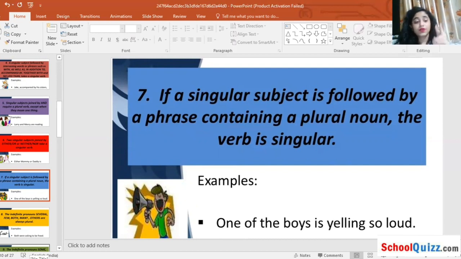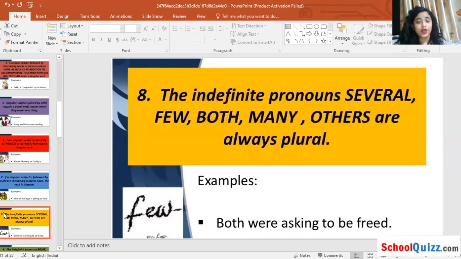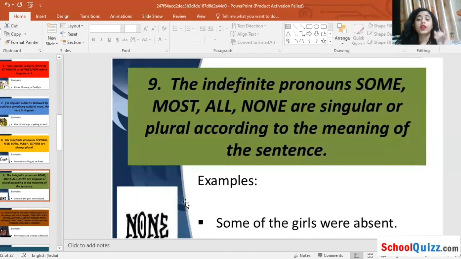Singular. Now the indefinite pronouns several, few, both, many, others are always what? Plural. Next, the indefinite pronouns some, most, all, none are singular or plural according to the meaning of the sentence.